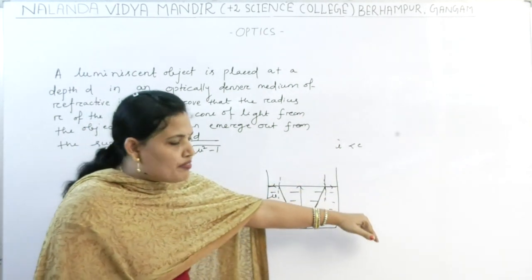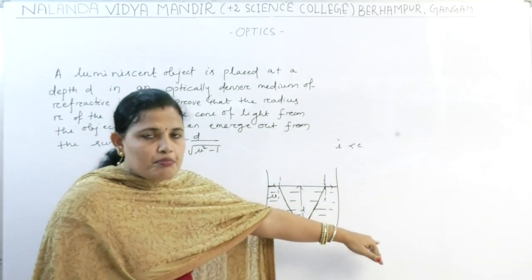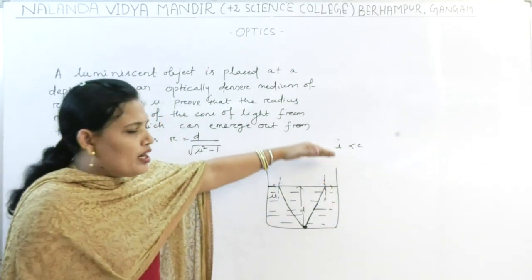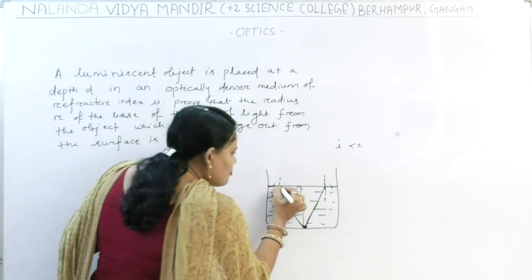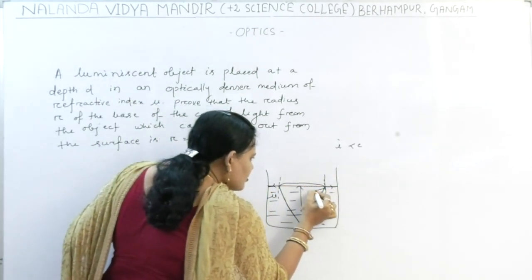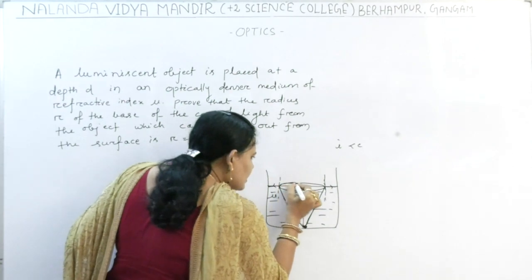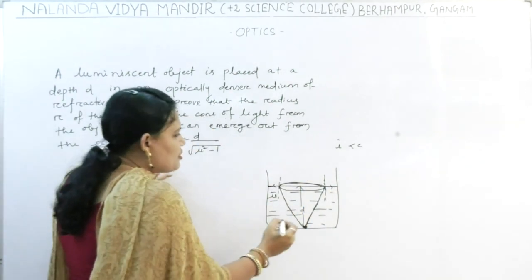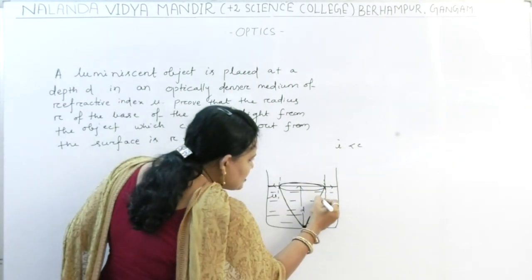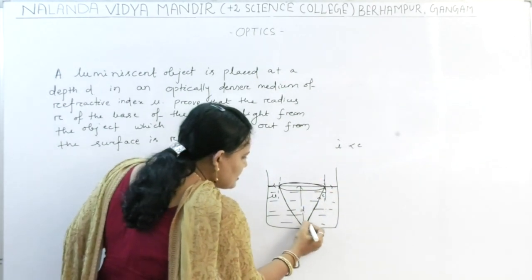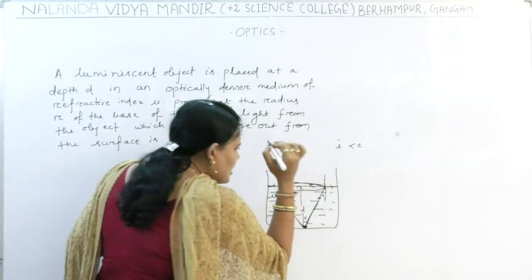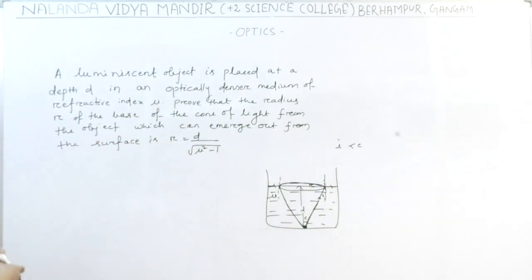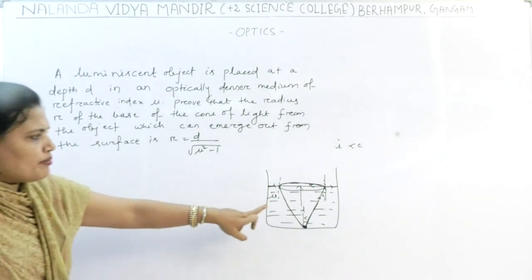After this, the light will enter into the same medium and it will not move out of the medium. So the base of the cone is this one. It is asked to prove the base of the cone. So this is the angle of incidence C. If this angle is C, then this angle is C, and this is the radius R. It is asked to find out the radius R. All of you clear about the diagram?